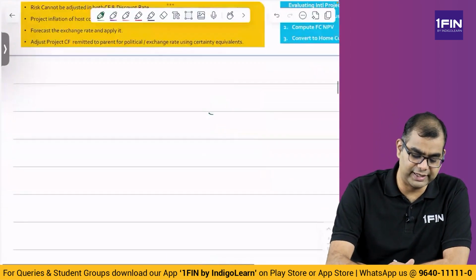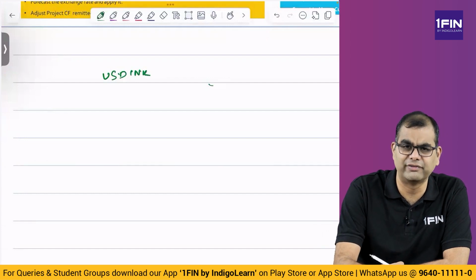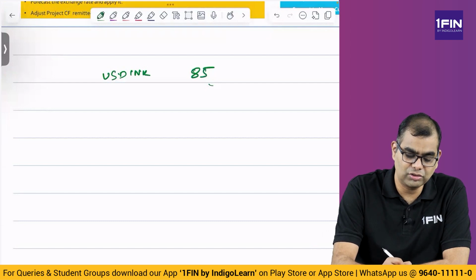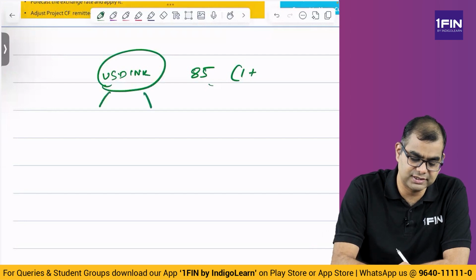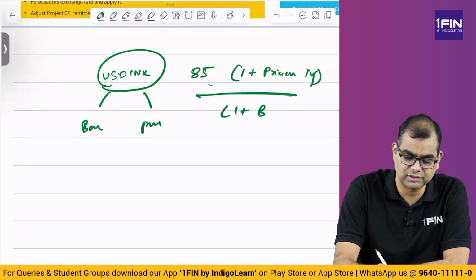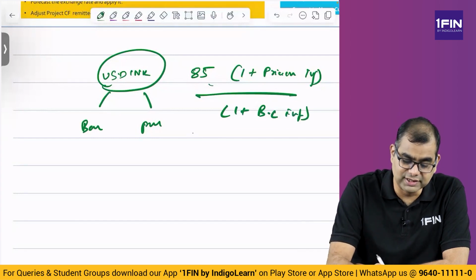So, if you take a direct quote, USD INR is a direct quote. Let's take some number, 85, 90, whatever. I'll take 85. Now, we multiply this with the inflation ratio. In a direct quote, what is the base currency, what is the price currency? This is base, this is price. So you multiply with price currency inflation divided by base currency inflation. So, this is how you arrive at it.